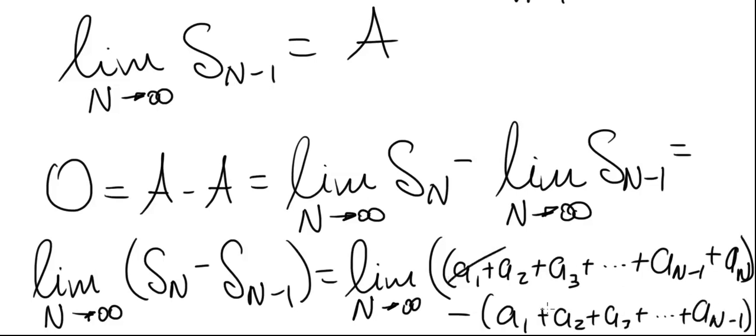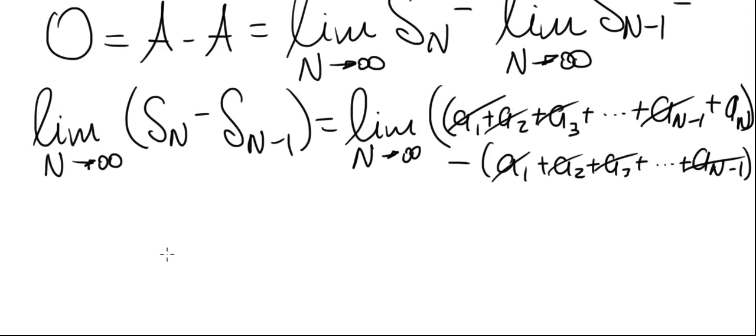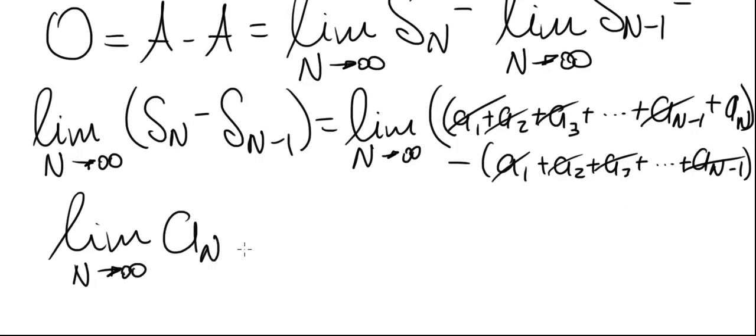Well, you can see that the a1's cancel, a2, a3, an minus 1, and that just leaves the following limit. That leaves the limit as n goes to infinity of an, which is equal to 0, as we saw above. And that verifies the test for divergence.